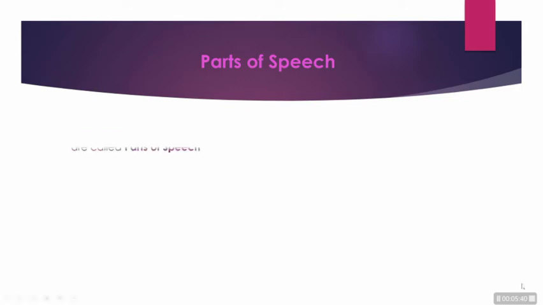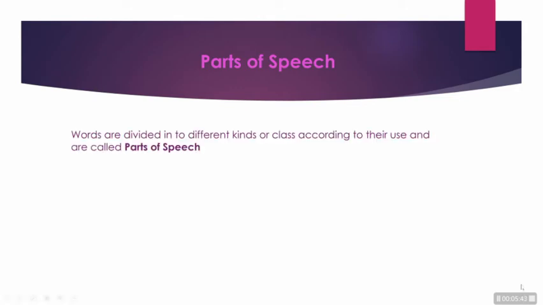The next portion is parts of speech. Words are divided into different kinds of classes according to their use or function, and that are called parts of speech. Did you get the point? We have learned that sentences are made of words, and these words are divided into certain kinds according to their work, and it is named part of speech. They are eight in number.